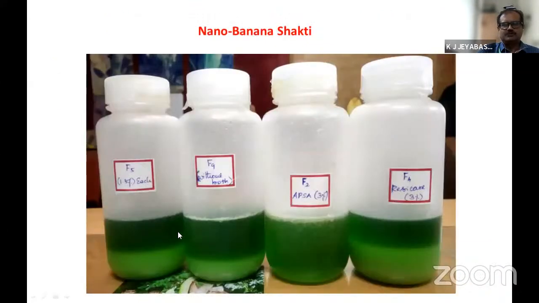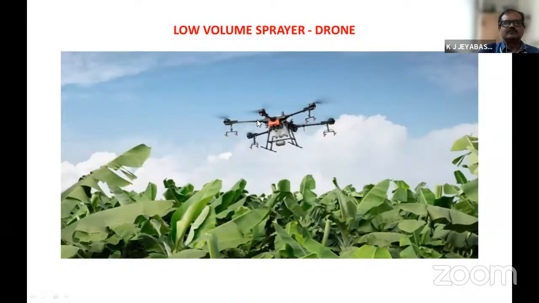We have brought out a nano suspension, the experiments are on, and we are using it as a drone spray nowadays, because with drones we use high concentration, low volume spray. It has a tank of some 10 liters capacity only, and we can give a high concentration spray solution there itself, and spray over 1 acre of land with one flight.